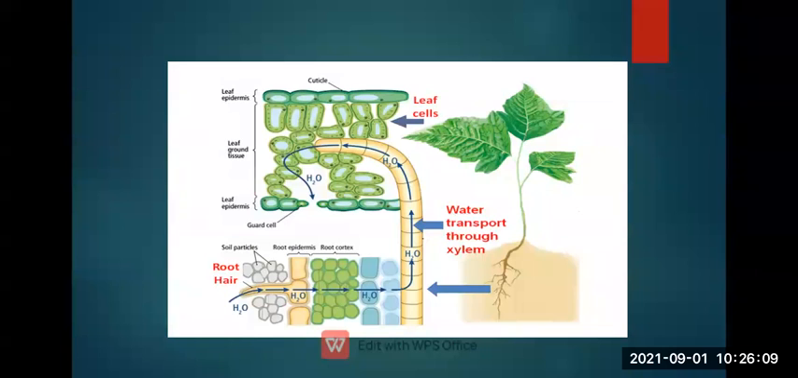So again, we'll see that root cells come in contact with the water and minerals in the soil. Water and minerals enter the cells on the root surface due to the difference in concentration. As a result, these cells become turgid. These turgid cells exert pressure on the adjacent cells. This is called root pressure.